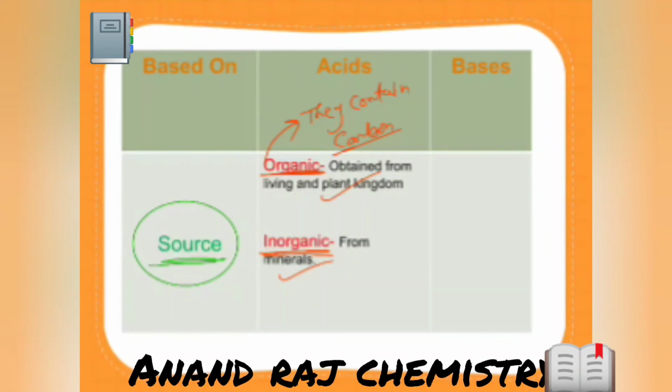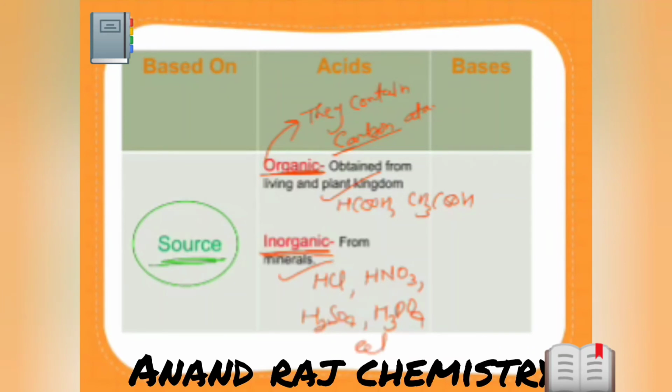The important thing about organic acids is that they contain carbon atoms. Examples of organic acids are HCOOH and CH3COOH. For inorganic, we can write HCl, HNO3, H2SO4, H3PO4, etc. Now, there is no classification for bases based on source.